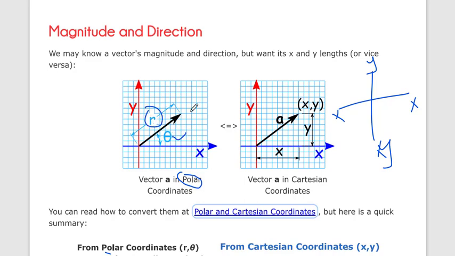So in exam sometimes you are given the vector represented with the angle theta and r, so it is in polar coordinate. So we want to transfer this polar coordinate into Cartesian coordinate, or if we want to transfer Cartesian coordinate vector